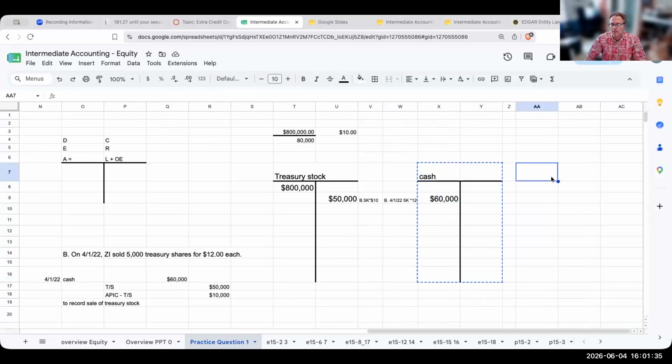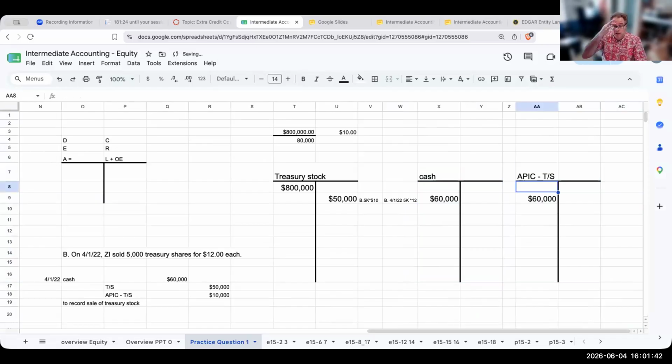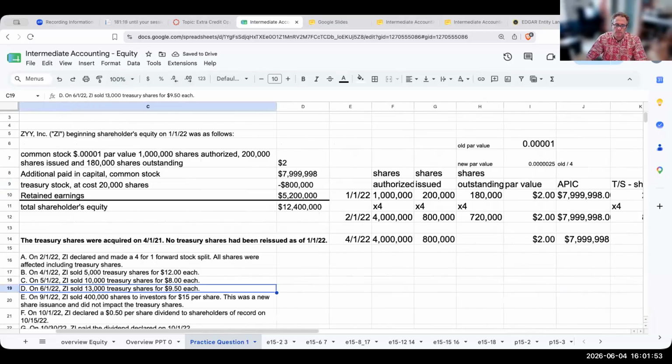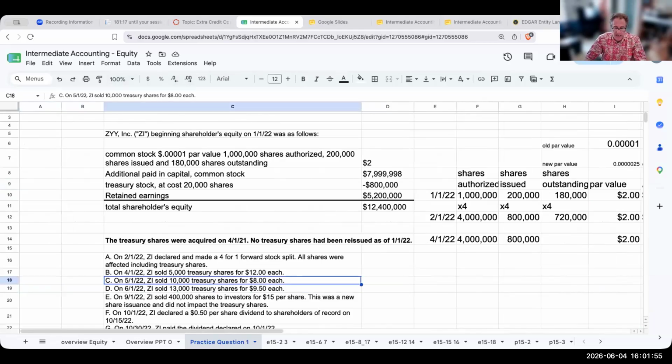So here, I'm going to create a new account called Additional Paid-in Capital Treasury Stock, for 10,000. That's how I record transaction B. Let's take a look at the next one.